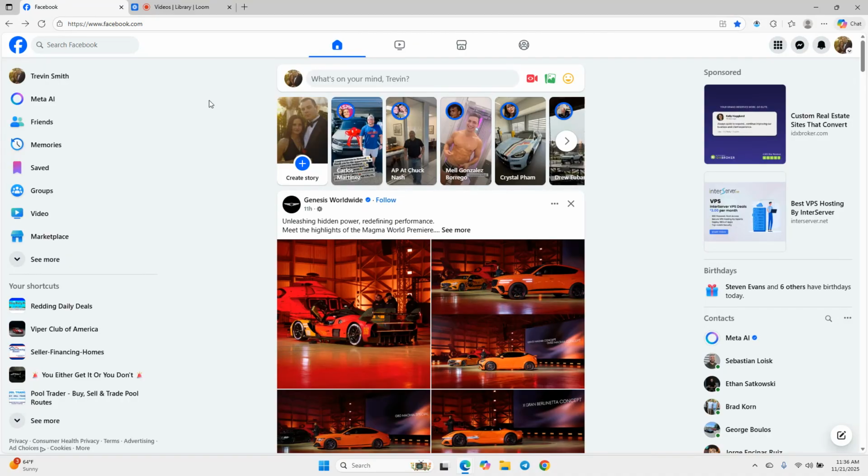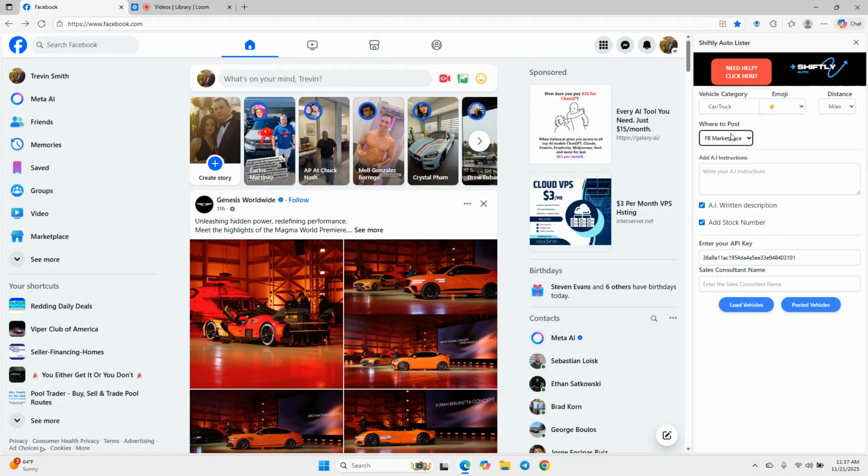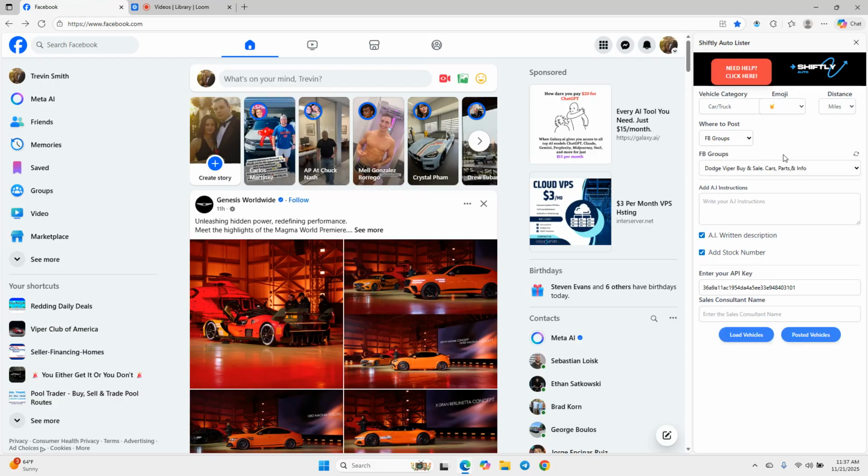So here is how this works. When we open the tool, we click on the icon at the top and we see it opens the tool here. On where to post, you'll notice there's three options: Facebook Marketplace, Facebook Groups, or your Facebook page. By default, it's always at Marketplace. So what we're going to do is change that to Groups. And now the group feature pops up here.